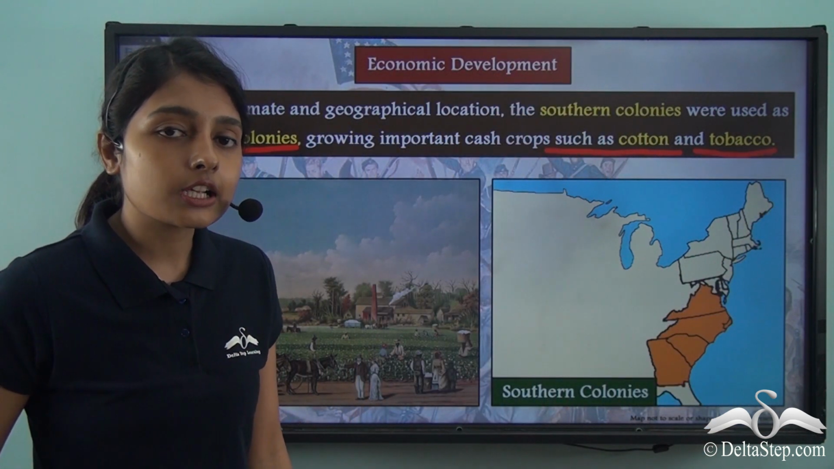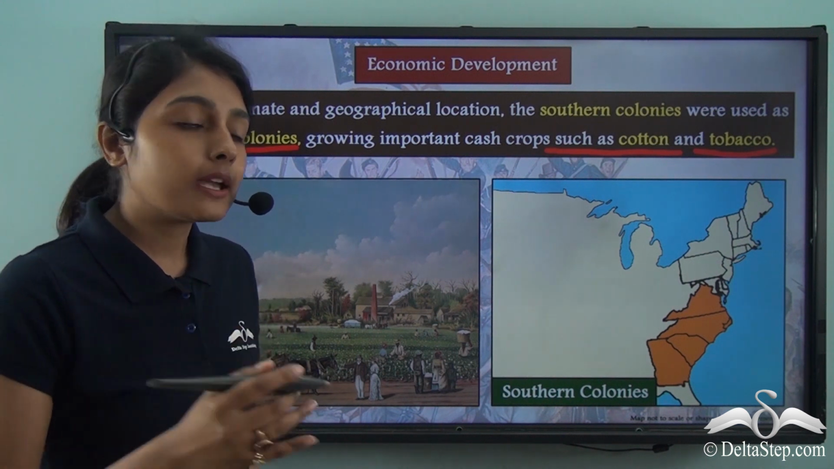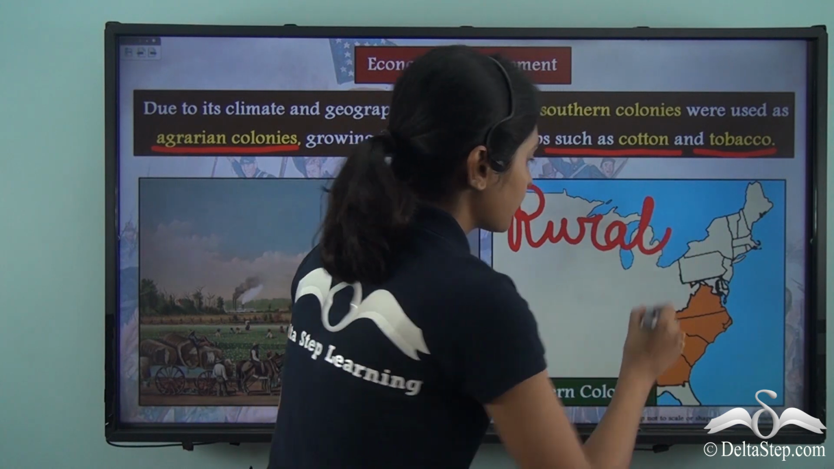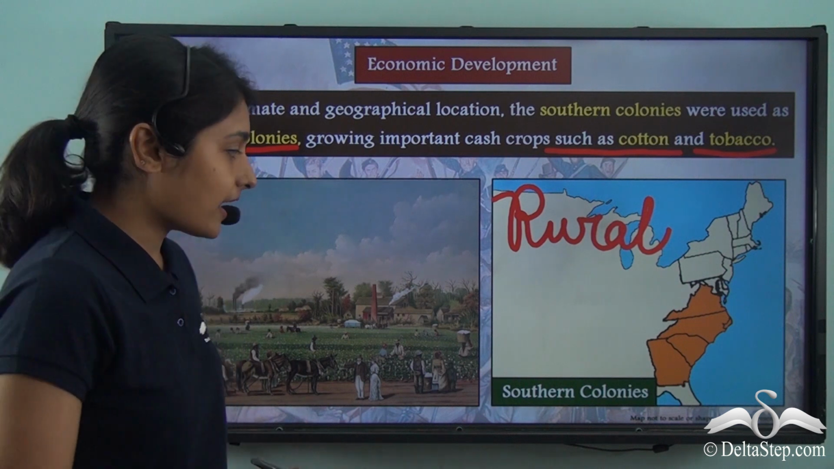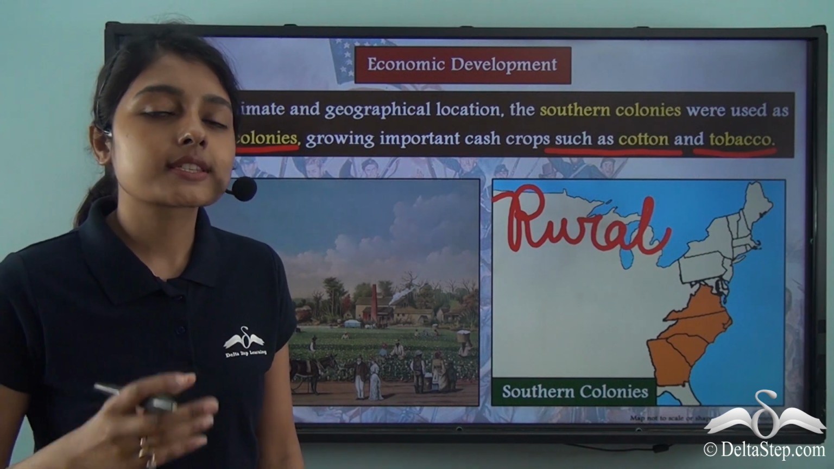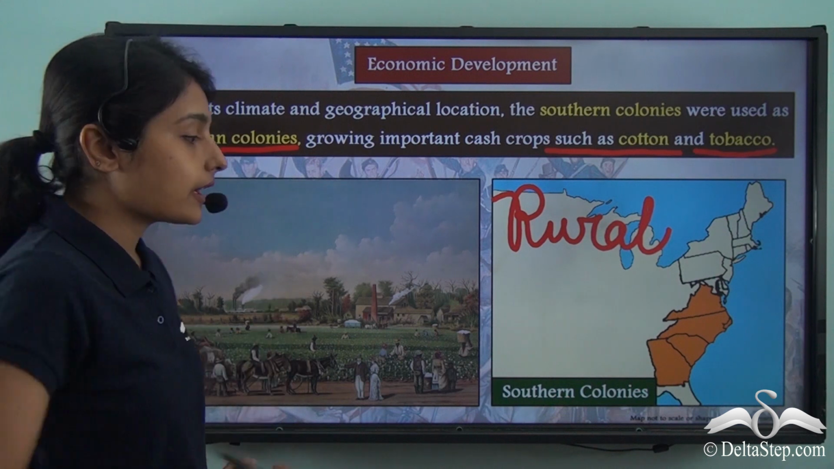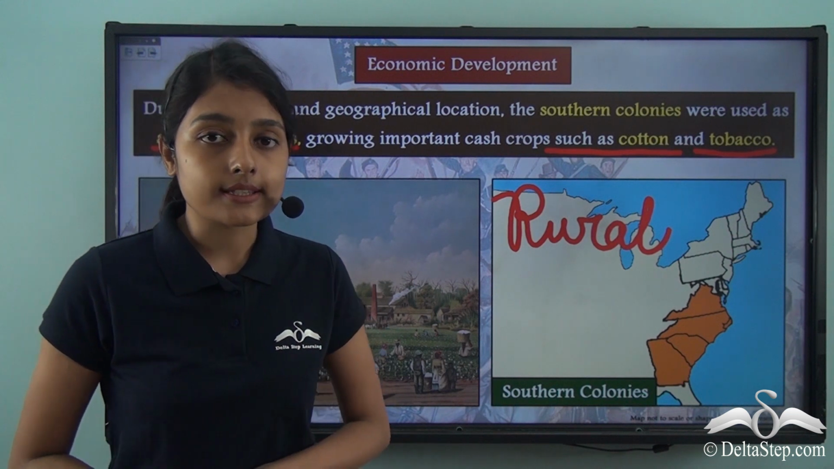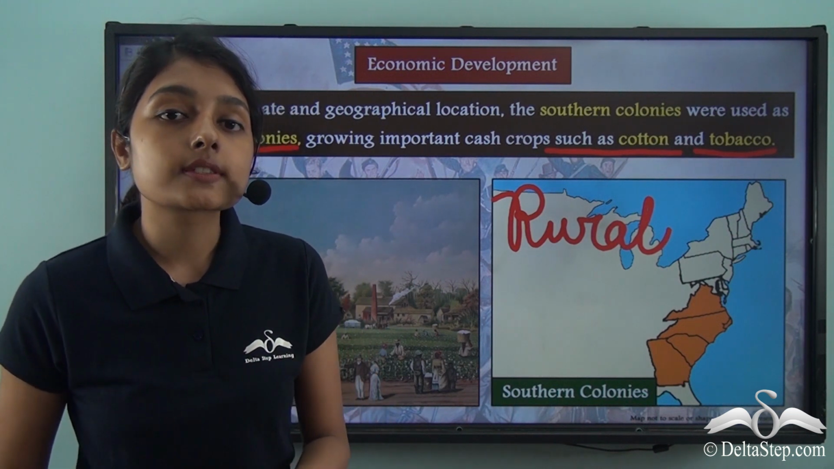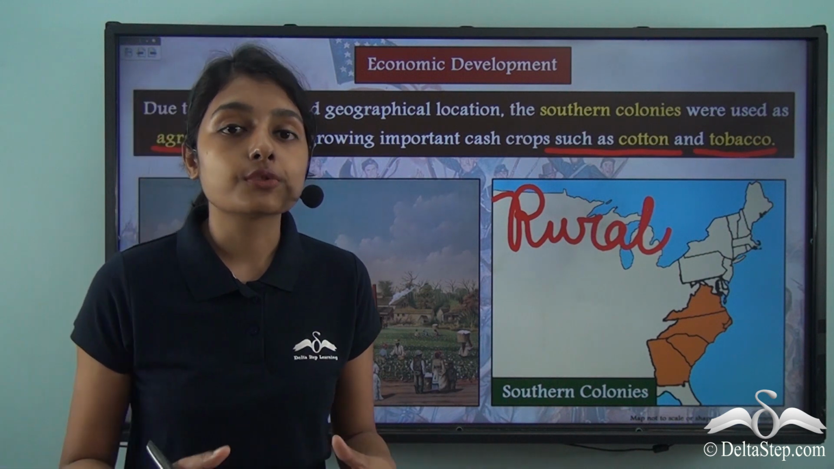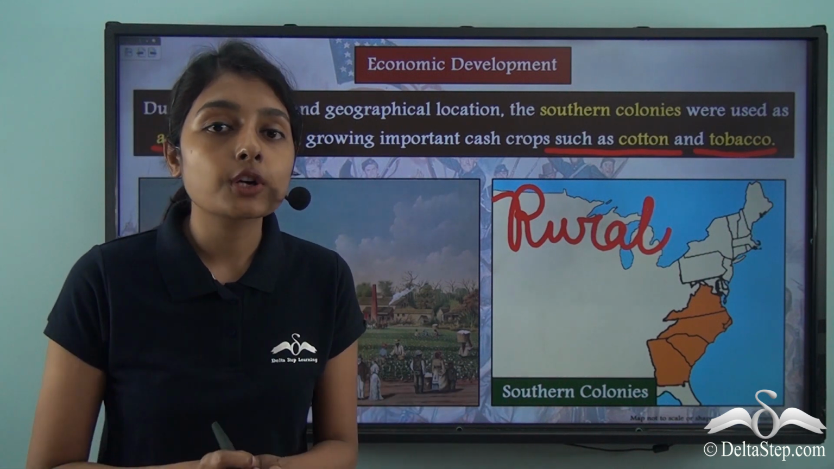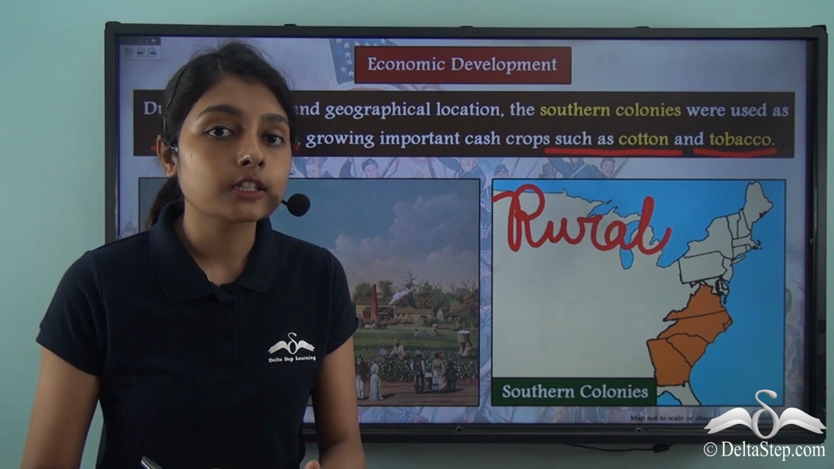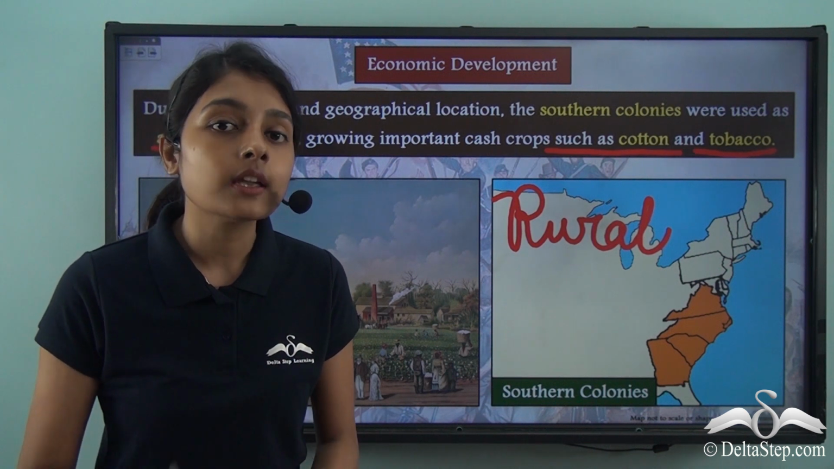And the pursuit of agriculture in the southern colonies made these colonies rural in nature. In fact, this image here shows you how the southern colonies were rural. These were agrarian colonies because it was only agriculture that was being pursued in them. These colonies were the producers of raw materials, that is, they produced cash crops, and the most important among these cash crops was cotton. This is what was happening in the southern colonies when Britain was ruling America.